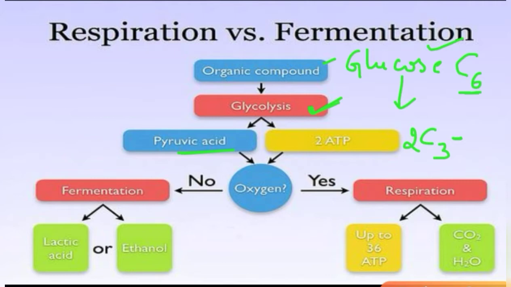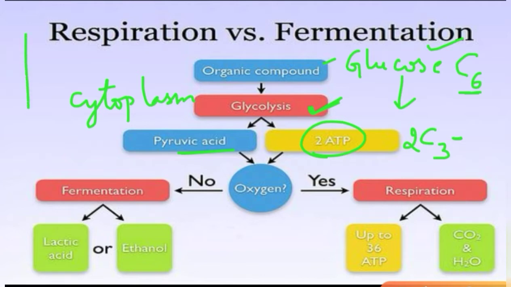This glycolysis process takes place inside the cytoplasm of the cell. And in this process 2 ATP molecules are generated. We know that ATP is what? Energy currency. So 2 molecules of energy currency are generated during this process.